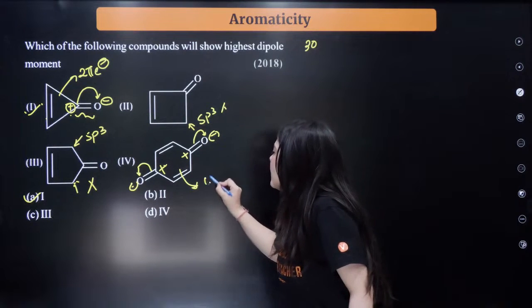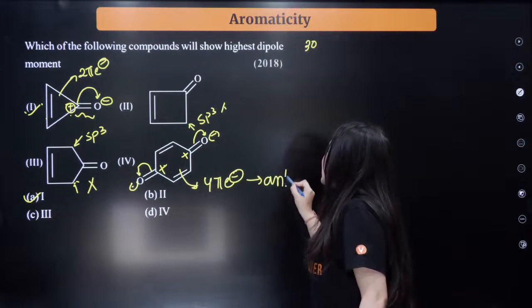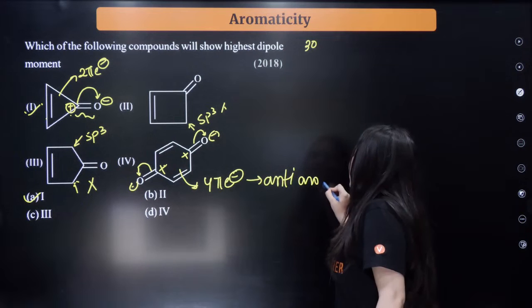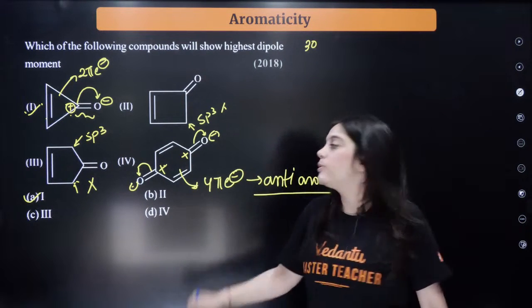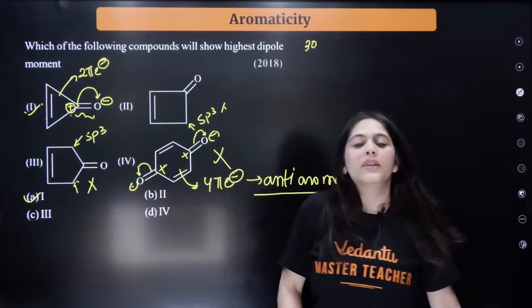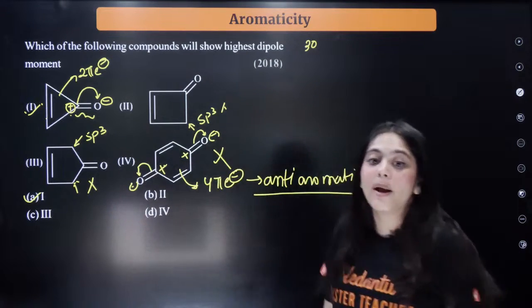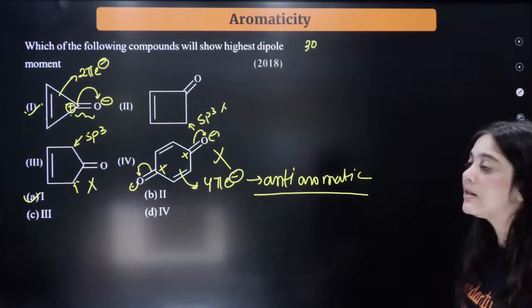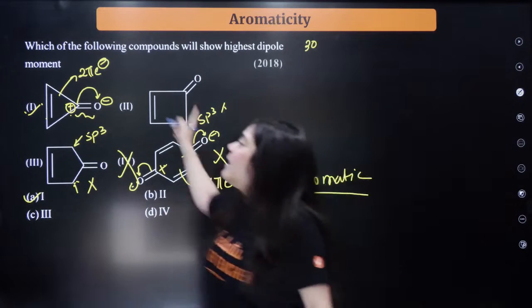This is now becoming a 4pi electron system, which means anti-aromatic, right? So this will be the most unstable system. So this will never form the dipole, because after forming the dipole, I am becoming anti-aromatic, a very unstable system. So this can definitely never be the answer. The correct answer is first.